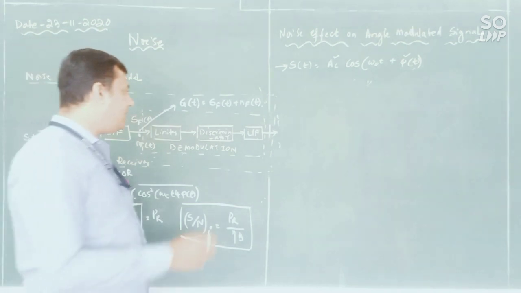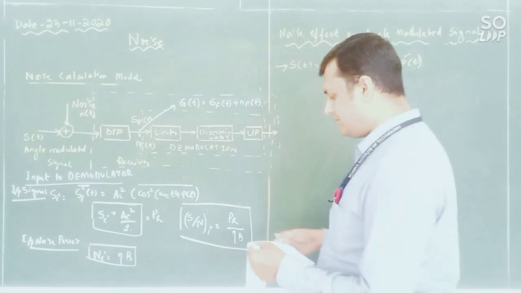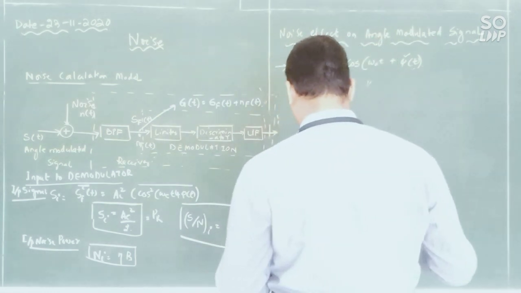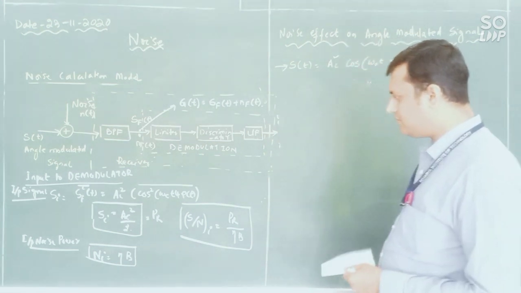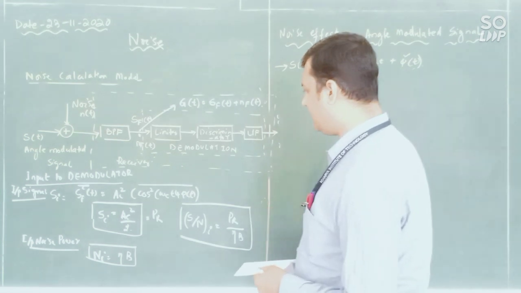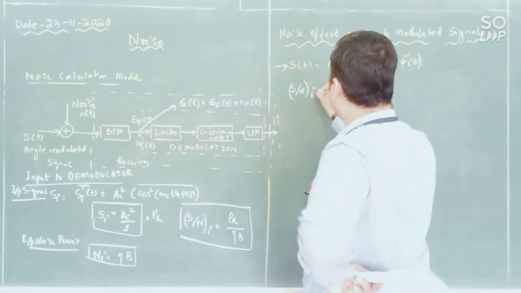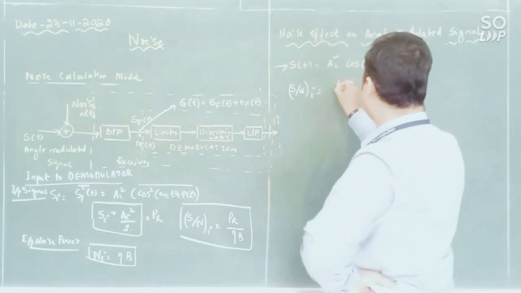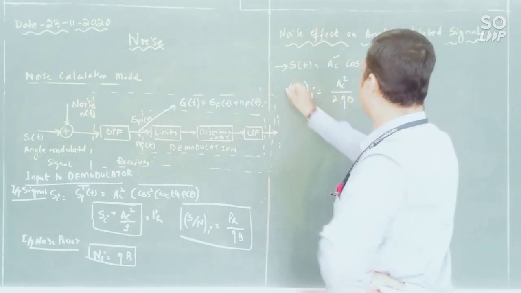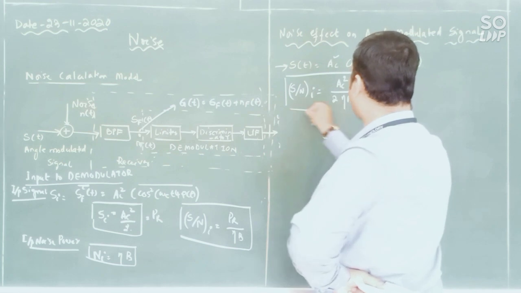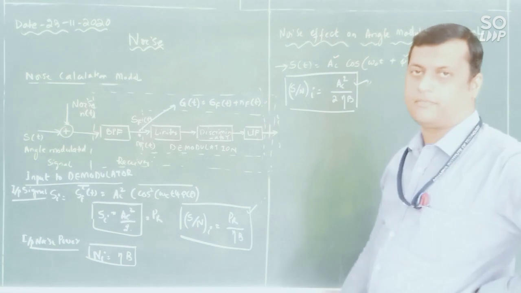Then now I need to calculate the output signal to noise ratio. So here the input signal to noise ratio, you can write as AC square by 2 eta into B. Either you can represent it in this form or that form.